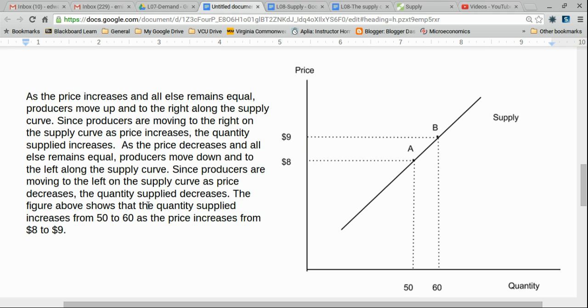The figure shows the quantity supplied increases from 50 to 60 when price goes from 8 to 9, because we're going to move from point A on the supply curve up to point B on the supply curve.